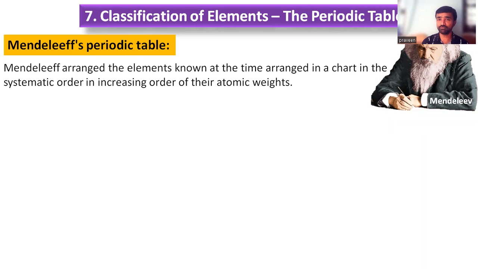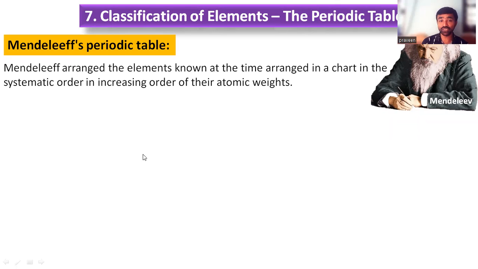Periodic classification simply depended on the atomic weight. But the new thing is he depended on the chemical properties also. Not only the atomic weight, he also thought about chemical properties, and based on the chemical reactions he classified the elements in a particular order.